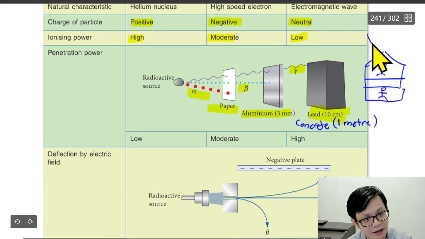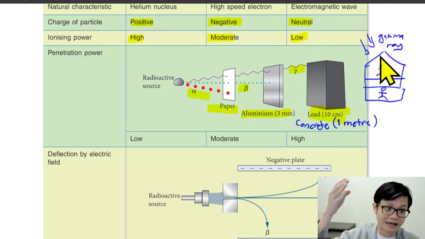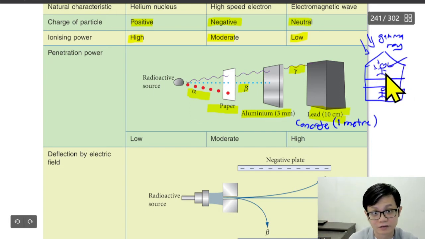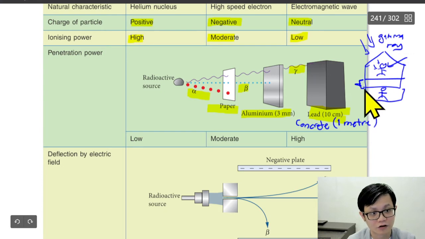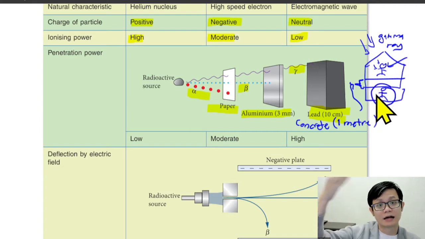When the sun comes up, there is gamma ray. You can block the sunlight, but it also shines to here, so this person is unhealthy. But here there is 1 meter thick of concrete. If you stay here, it is a lot safer because the gamma ray will be blocked.